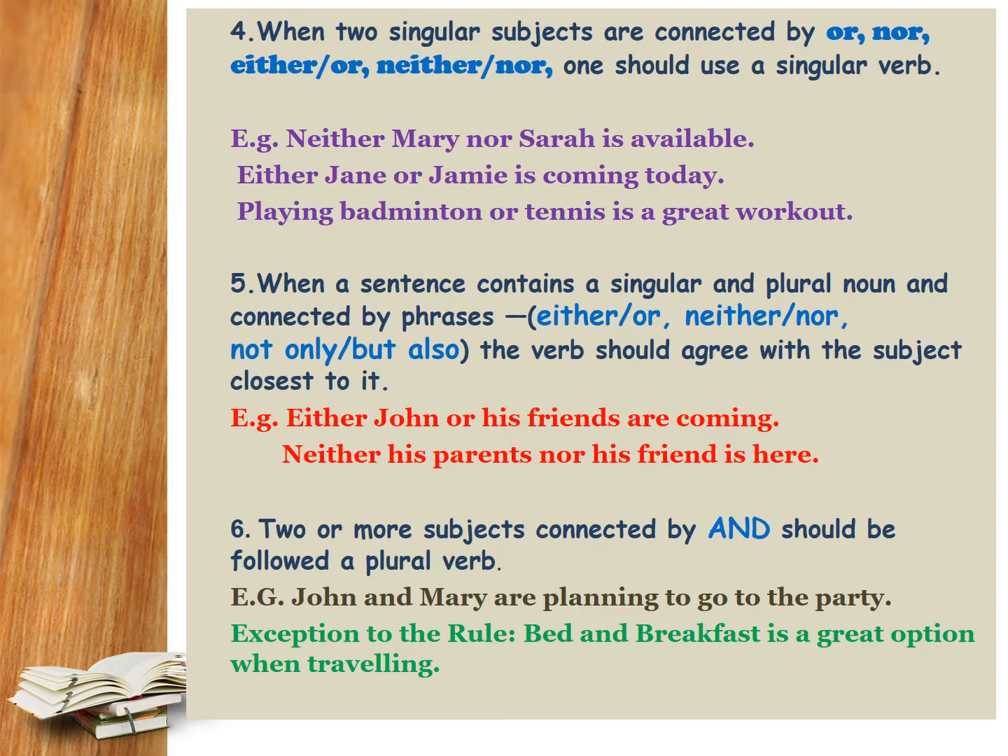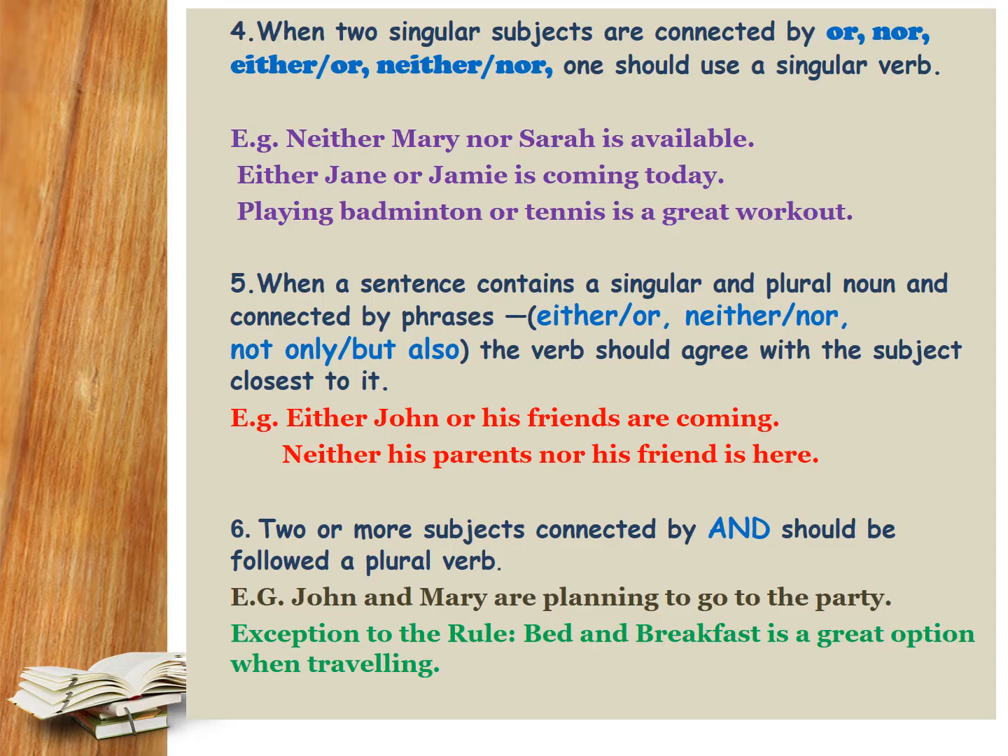When a sentence contains a singular and plural noun connected by the phrases either or, neither nor, not only but also, the verb should agree with the subject closest to it. So this is a combination where we have a singular and a plural noun. For example, either John or his friends are coming. In this example, John is a singular noun, but friends is a plural noun. Hence, the verb that comes closest to the plural noun should be plural as well.